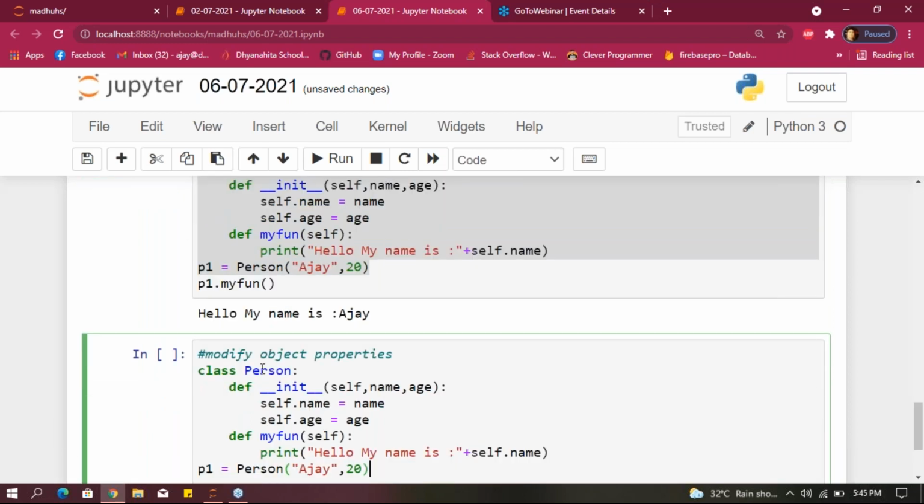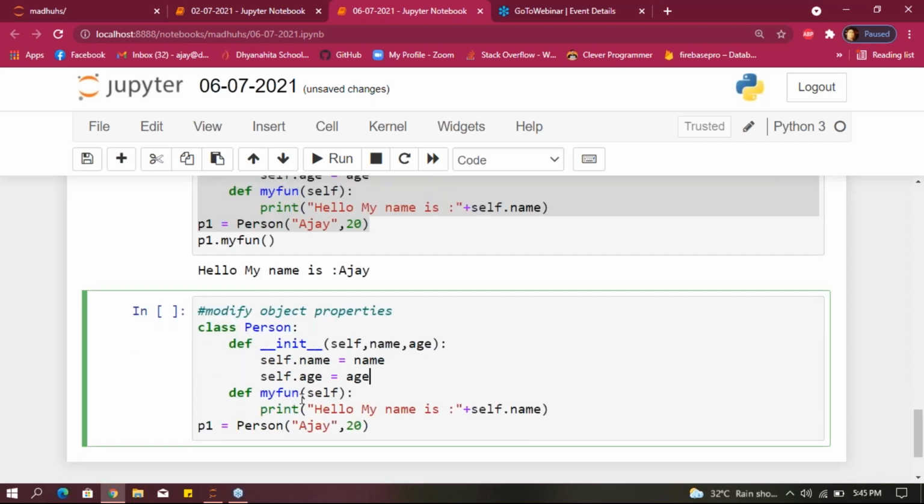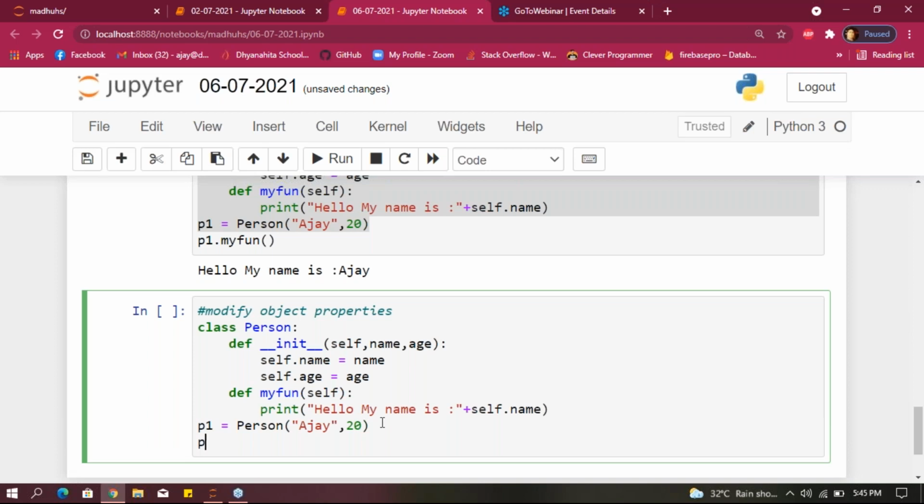I created a class named Person. I used this constructor and gave self as a default parameter, and name and age parameters. Self dot name equals name and self dot age equals age. And I defined a function, my function, with self as a default parameter. And I wrote hello, my name is, and self dot name. And age I gave 20, right? What is this program about? How to modify object properties, right? For example, p1 dot age equals 21.